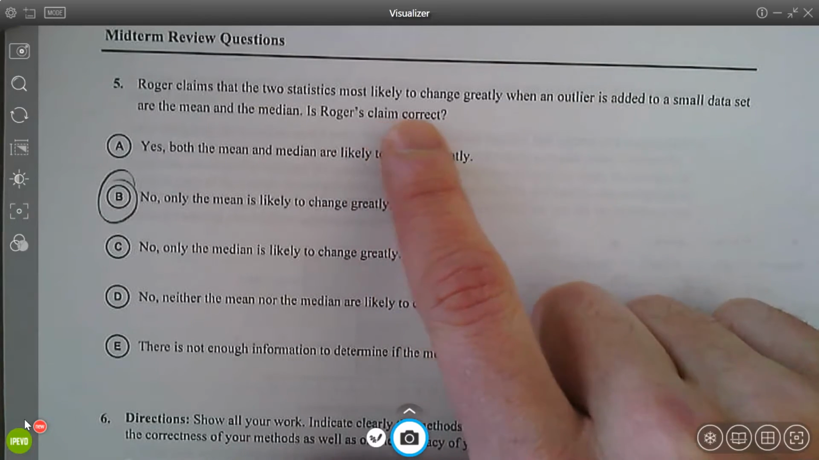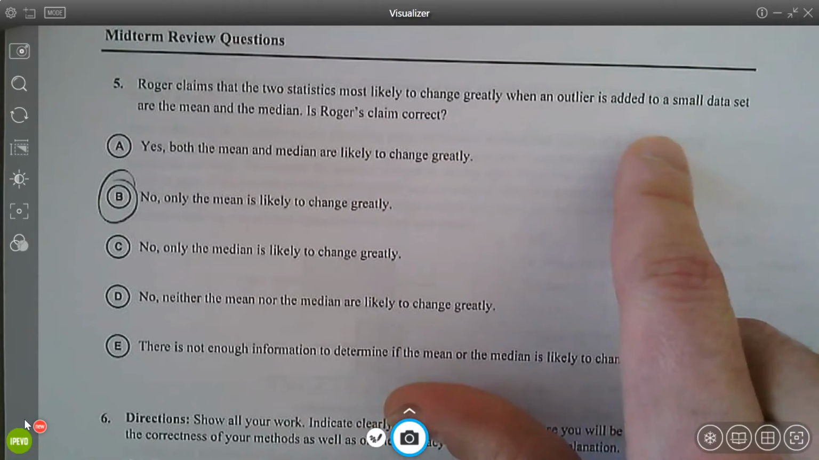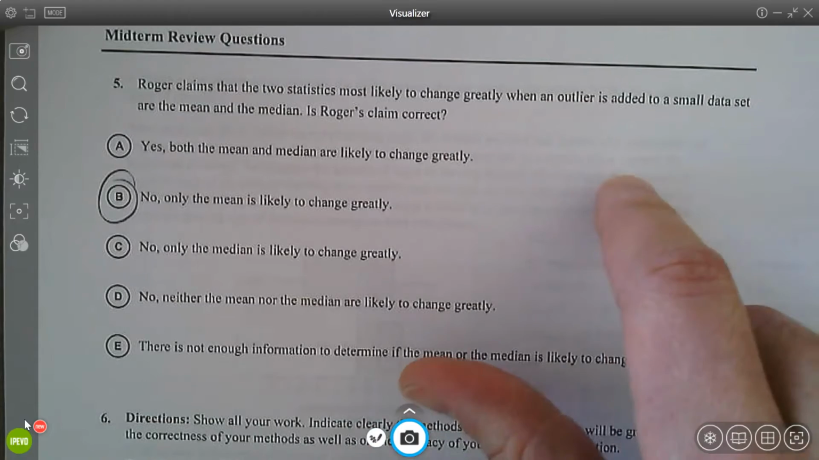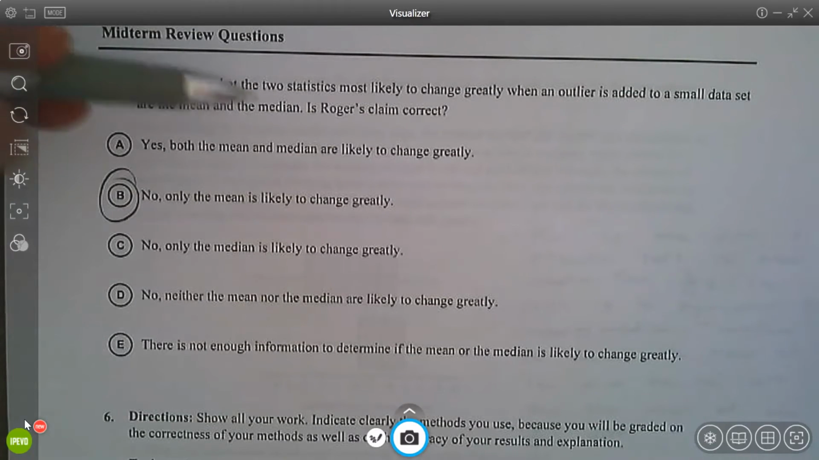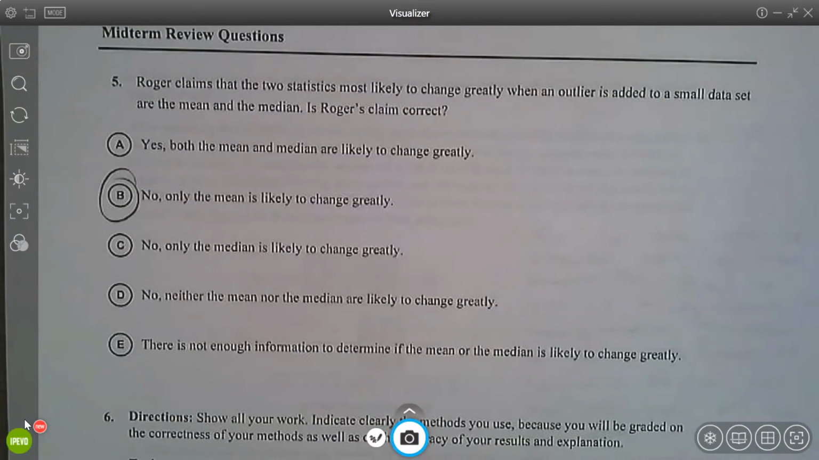Number five, Roger claims that two stats likely to change greatly when an outlier is added are the mean and median. No. If you remember, the mean and the standard deviation and the range are not resistant to outliers. The median and the IQR are resistant. So the mean will change, but the median will not. It might not change at all, or it might change ever so slightly.